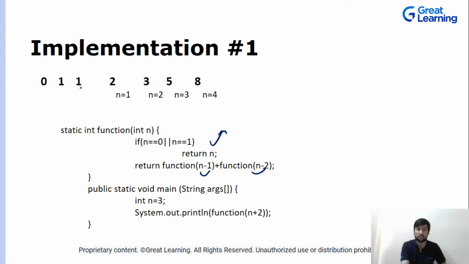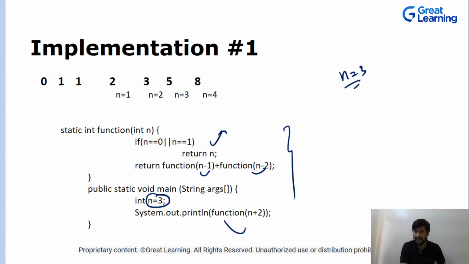Observe carefully, this is one of the ways. If you're not comfortable with this, because here, every time when we are trying to find out n equal to 3, the function call I'm using is the function call of n plus 2. If you're not finding this comfortable, yes, 8 is the answer. So for 8, you have n equal to 4.